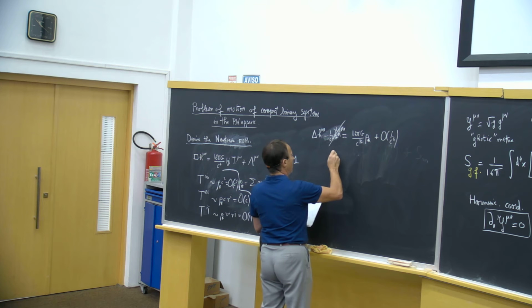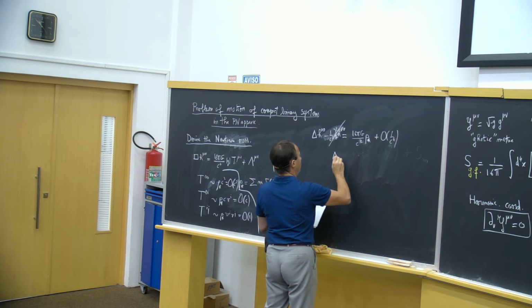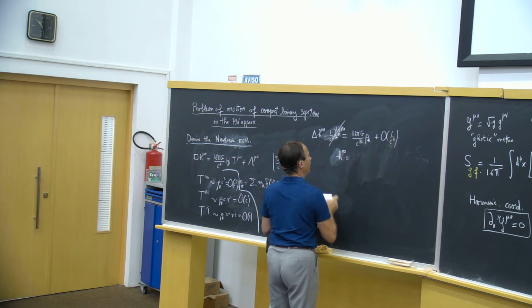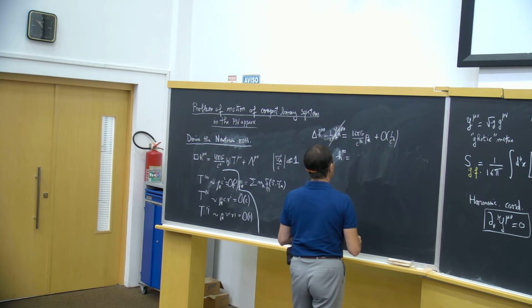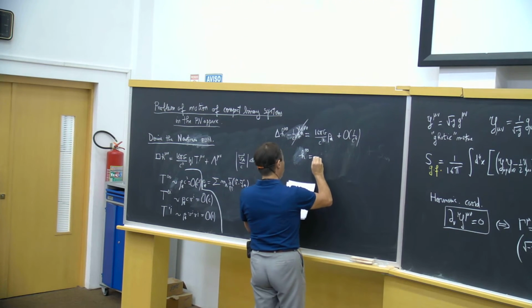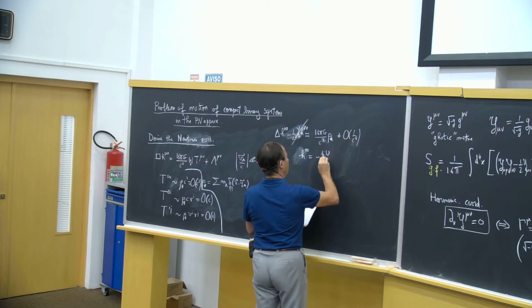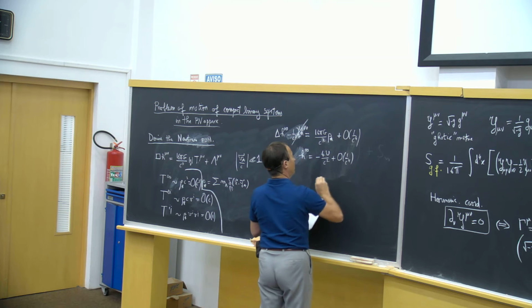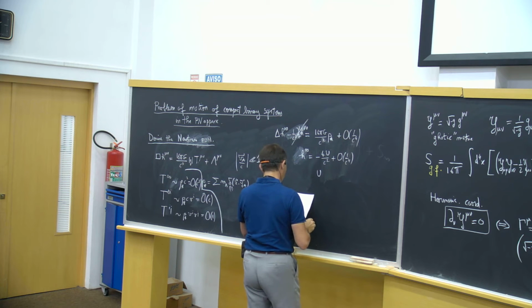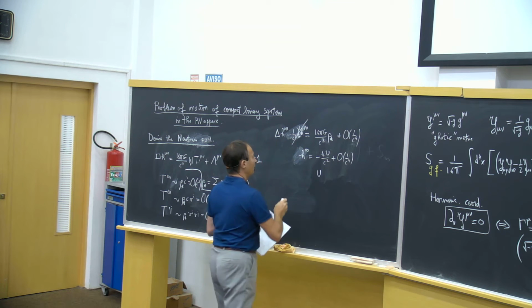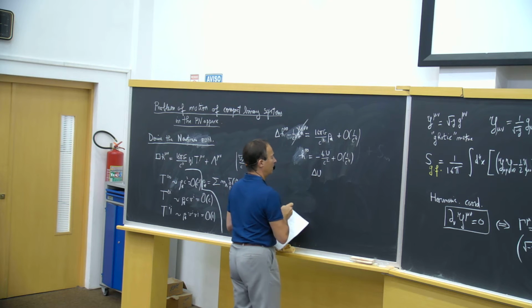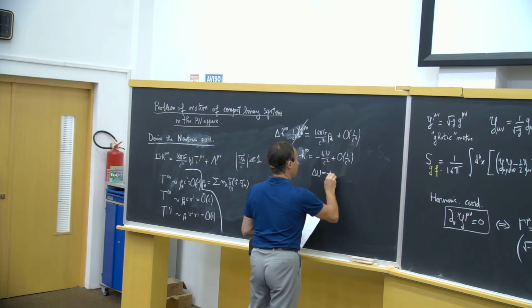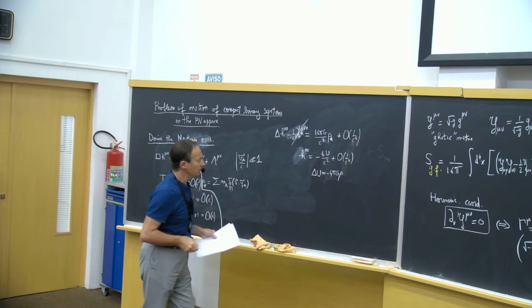And I obtain that h^00 is given by minus 4U over c squared plus O of 1 over c^4, where U is the ordinary Newtonian potential satisfying the ordinary Poisson equation.